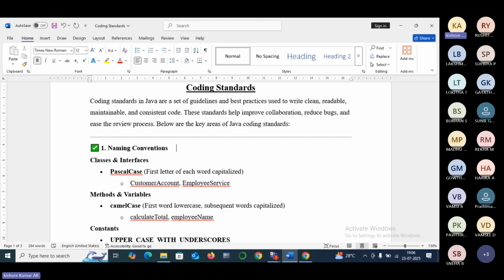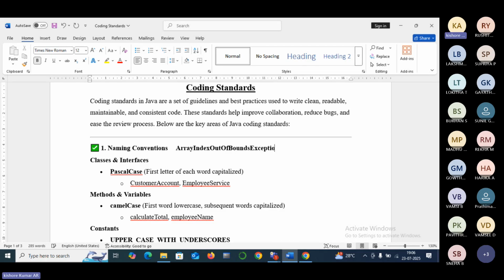For example, ArrayIndexOutOfBoundsException. See here, so many words are there. In Array, A is capital. In the second word, I is capital, the first letter. In the third word, the first letter is capital. In the fourth and fifth words also, the first letter is capital. So ArrayIndexOutOfBoundsException.